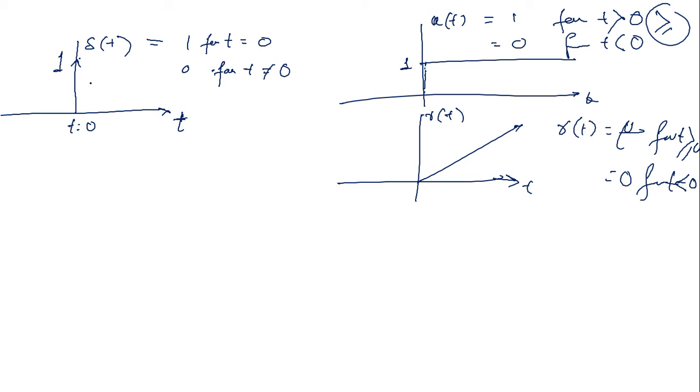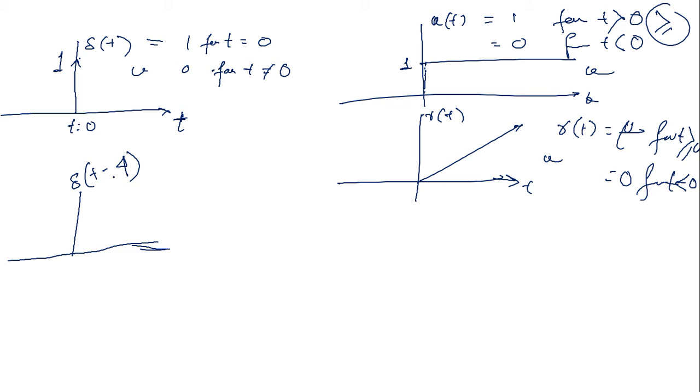Now I am shifting this impulse, because we have studied many problems for step signal and ramp. If a problem is given in an examination to implement delta of t minus 4, we have seen delta t.